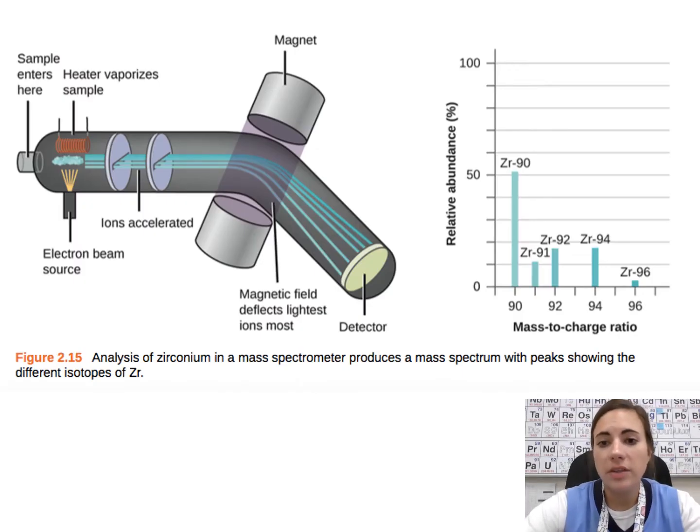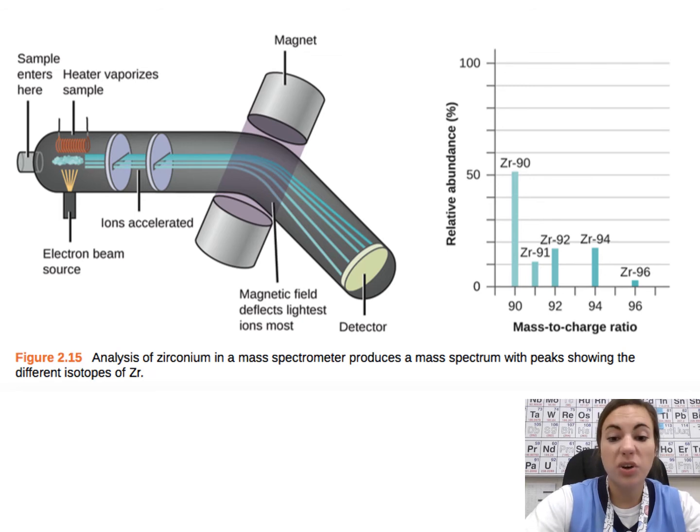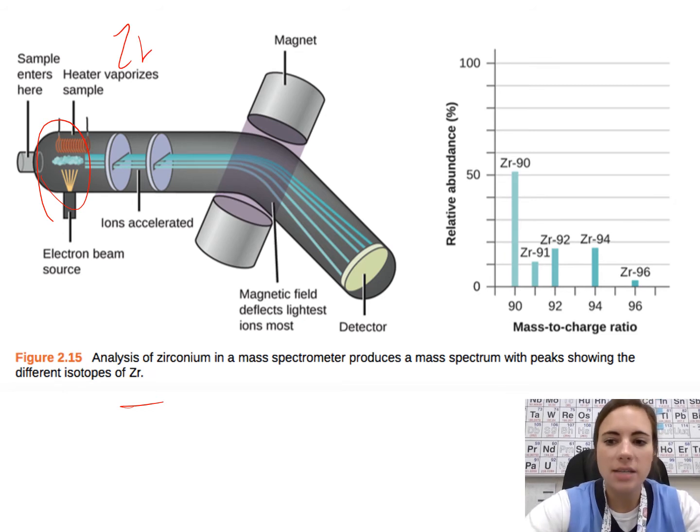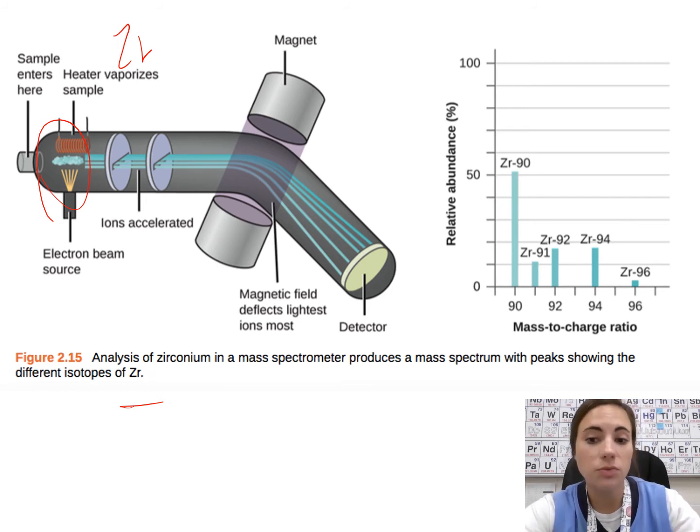So how do we know about these different isotopes or differentiate between them? We use something called a mass spectrometer. And later in the year, we're going to talk way more about how a mass spectrometer works. But right now, you just need to know that we can put in a sample of an element. So in this case, we're doing zirconium. And it's going to go through the mass spectrometer, and it's going to exit it at different rates based on the mass. So we learned that isotopes have different masses because they have different numbers of neutrons.